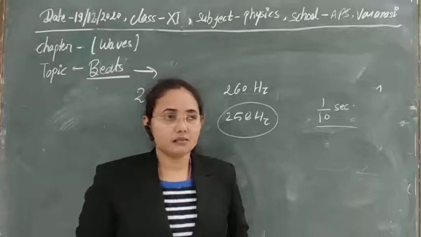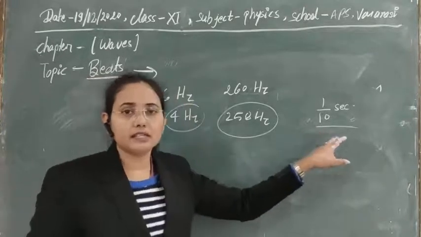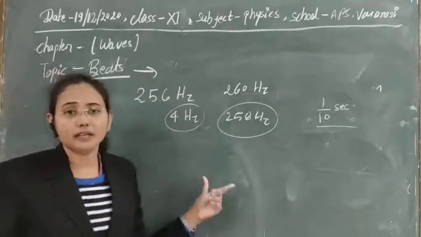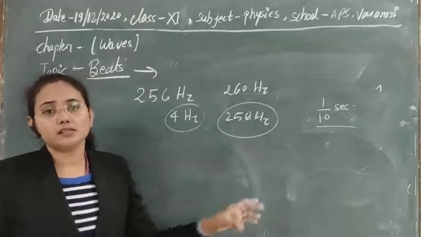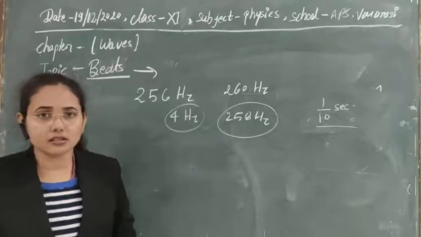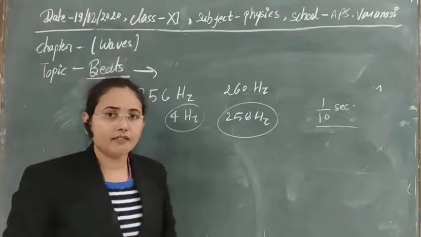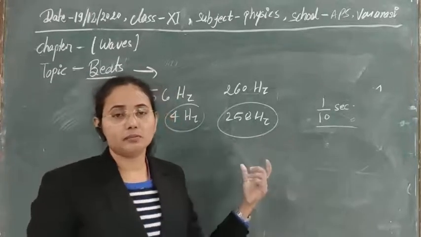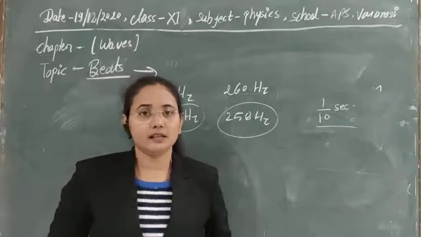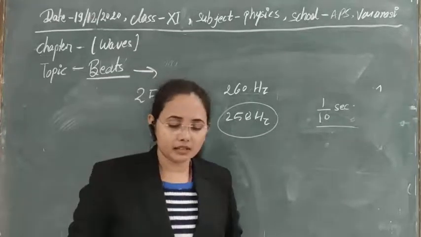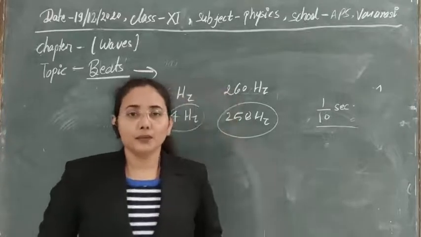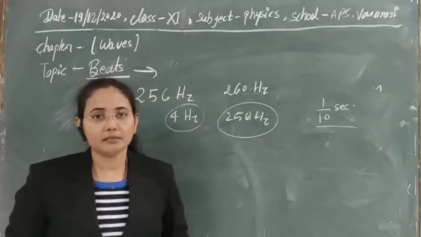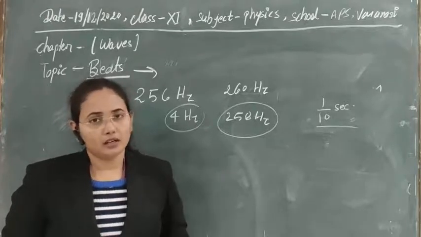So this is the reason: if you take frequencies with a difference less than 10 Hz, then due to the persistence of our ear, our ears cannot distinguish these waves, and at that time we will feel the greater and lower intensity, such types of beat phenomena. So for the beat phenomena we always have to take two different frequencies, and their difference should be very slight, meaning less than 10 hertz.